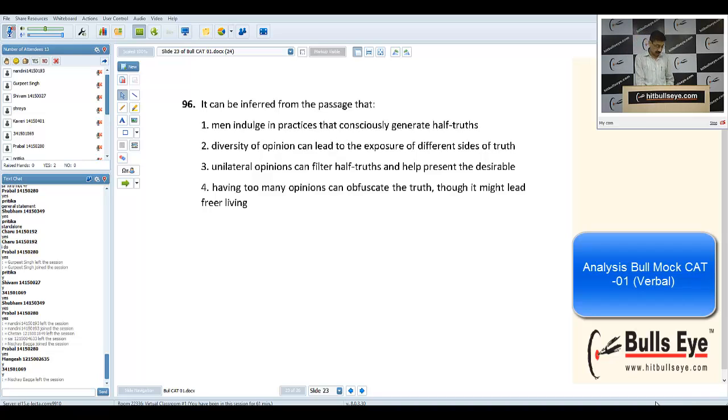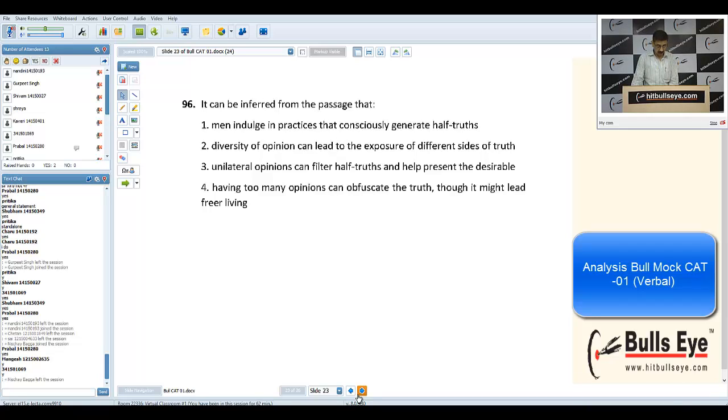So the 96th question can be answered even without reading the passage or just by skimming through the passage. The main purpose of taking this session was to teach you this particular technique, but while applying it, you have to be extra cautious. I would suggest not to go for it immediately. Read passages. Make sure that you read at least 1 or 2 RCs in a day. Don't learn more than 5 words a day. And while analyzing your performance, make sure that you are not devoting the entire time to solving difficult questions, let it be AR, DI, maths or verbal. Make sure that you solve the easy ones, with 90% accuracy, 80-90 minimum.